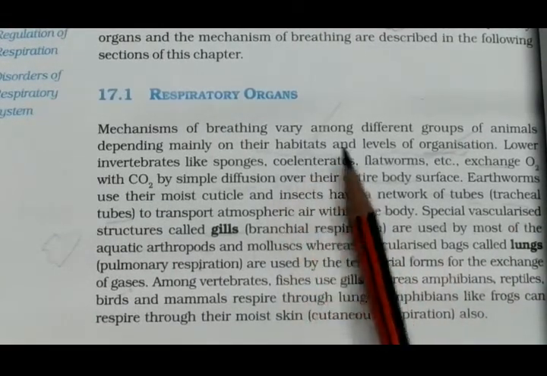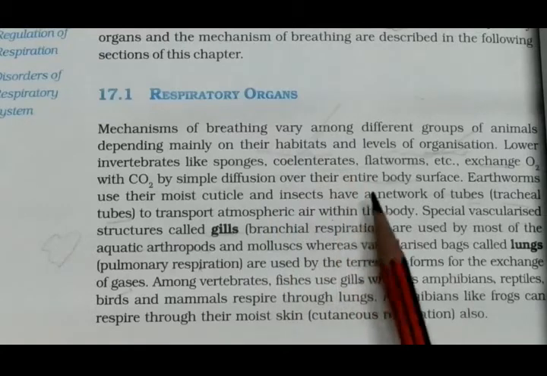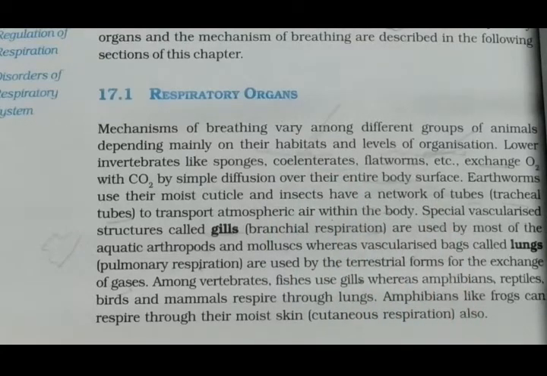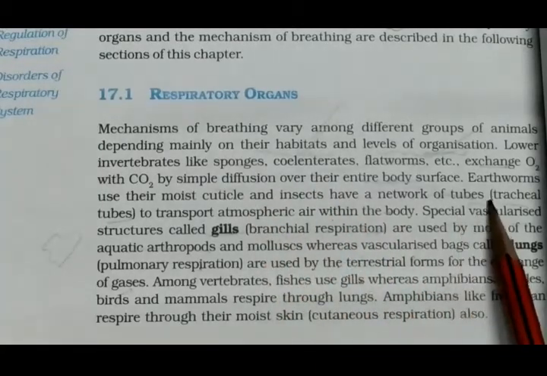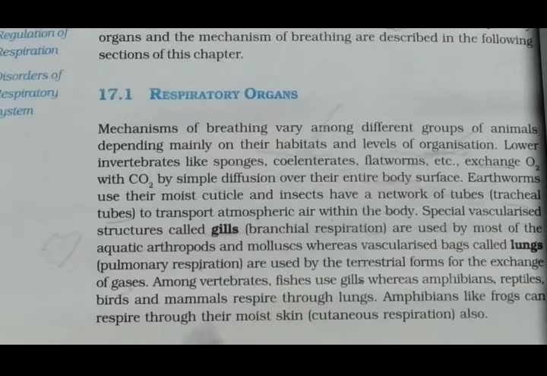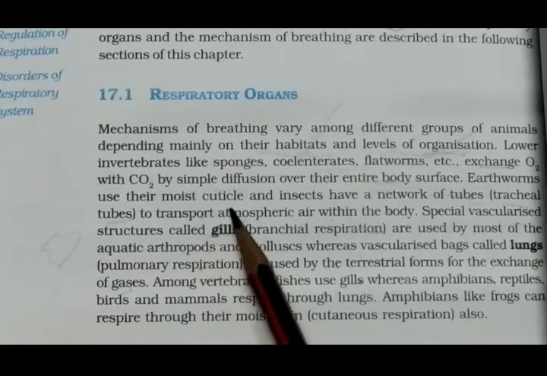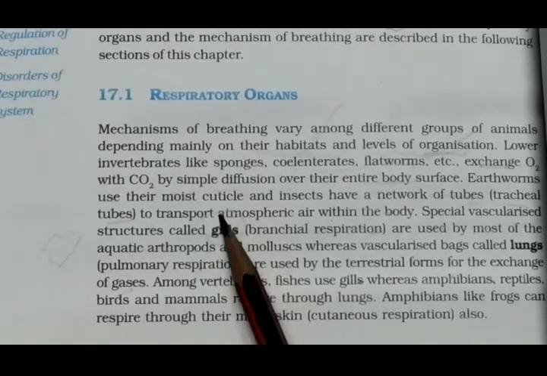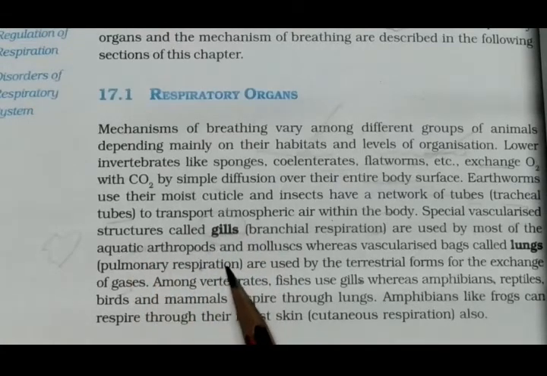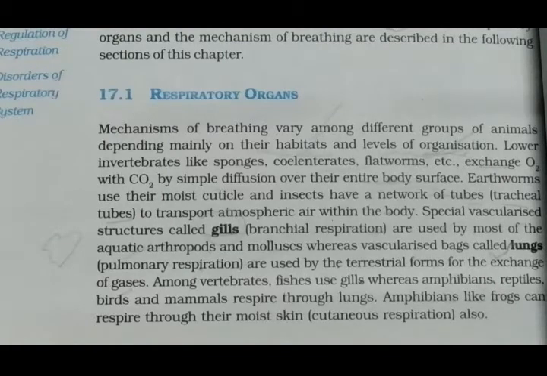In some lower invertebrates, exchange of gases is done by the entire body surface. In earthworms and insects, exchange of gases takes place through the cuticle and the tubes, which transport the atmospheric air within the body. In aquatic arthropods and molluscs, gills are present, and in terrestrial animals, lungs are present for pulmonary respiration, the exchange of gases.